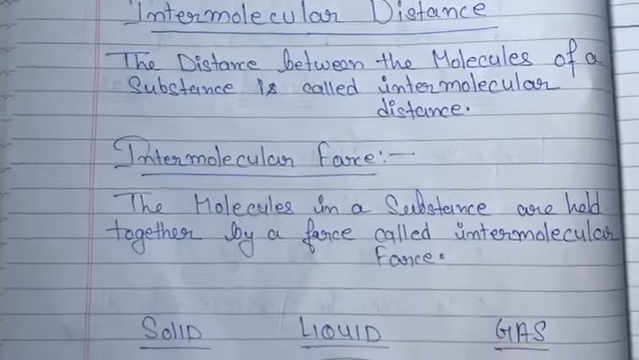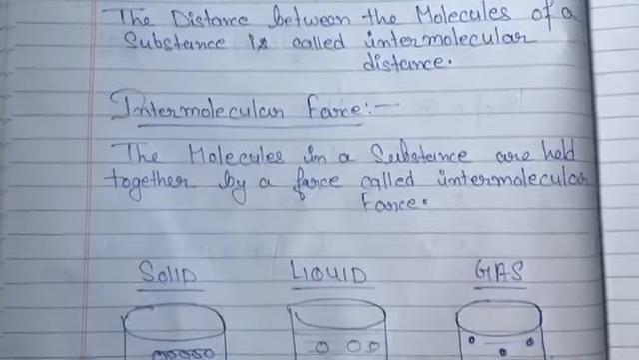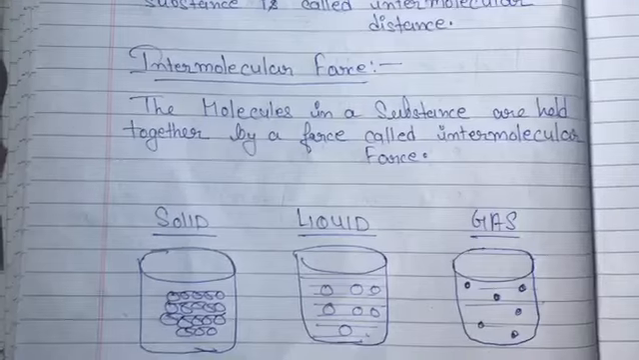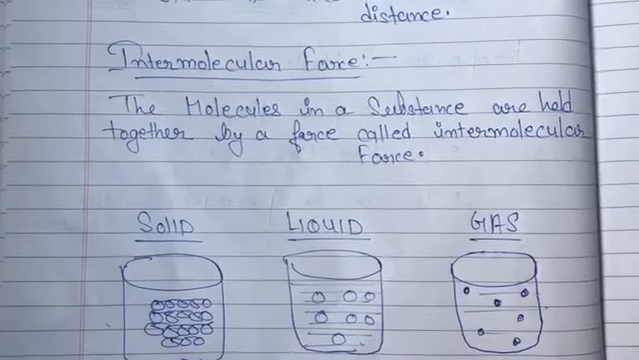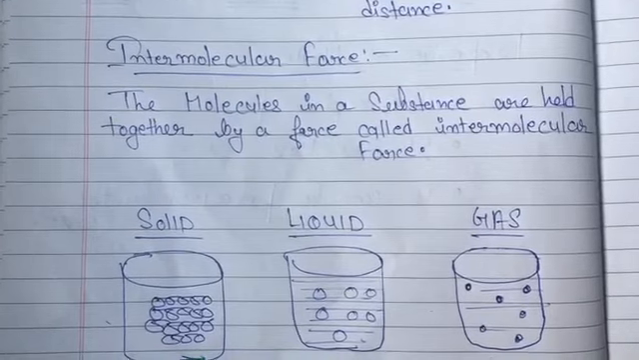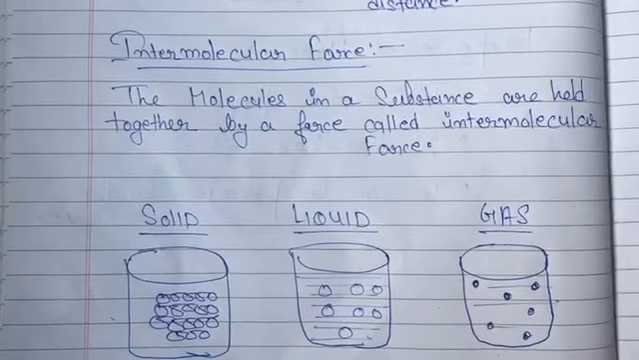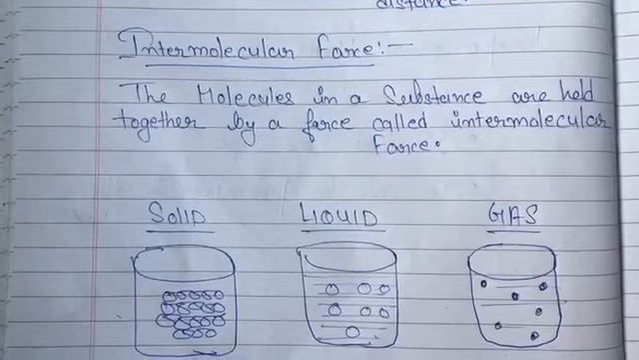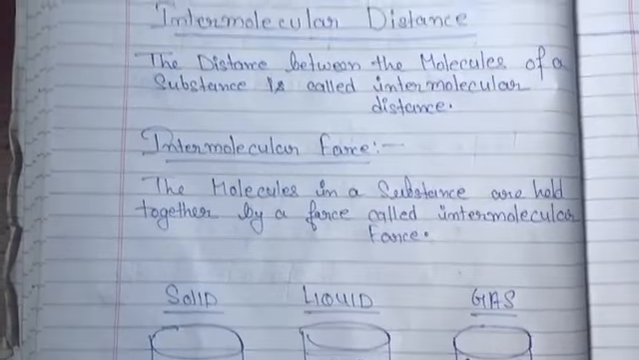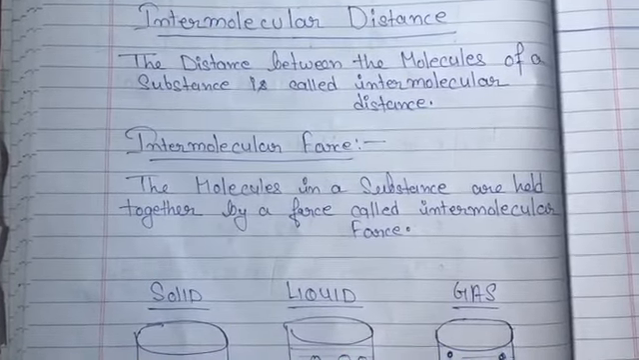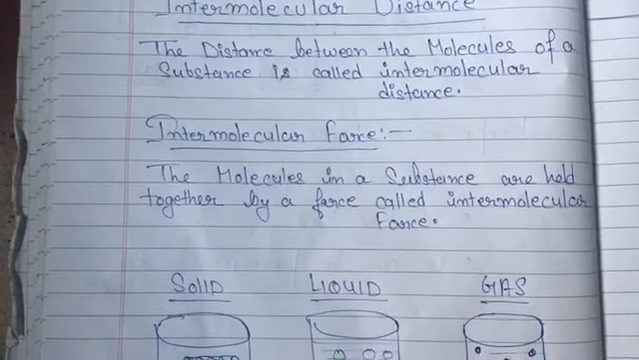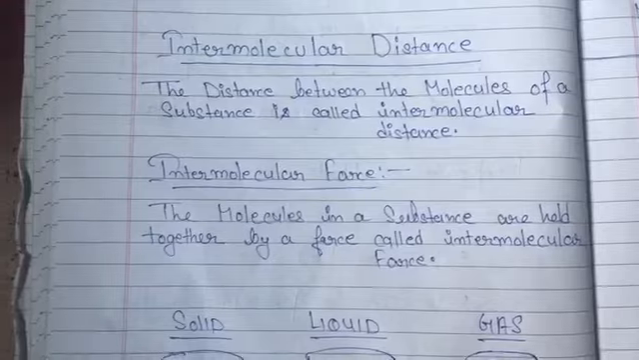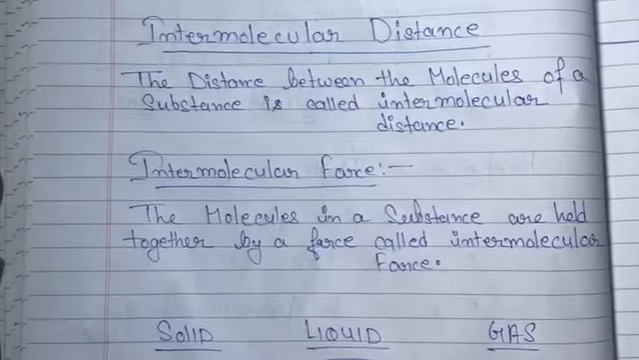So here we have some diagrams of solid, liquid and gas, from which we can easily justify that solids are tightly packed, liquids are not so, and gases are freely movable. So we can easily see the intermolecular force and intermolecular distance between the molecules of the substance. Write the things, intermolecular distance and intermolecular force, in your copy.